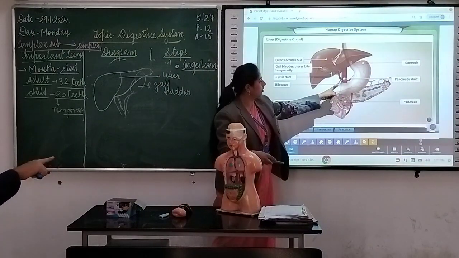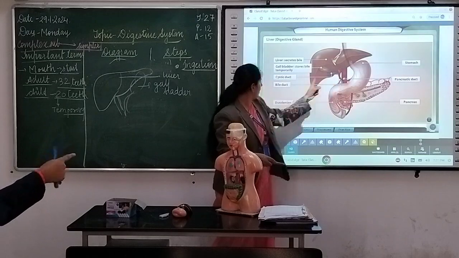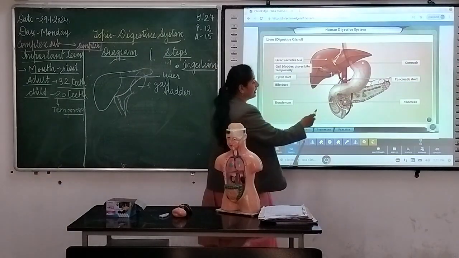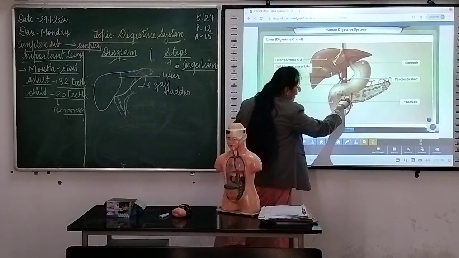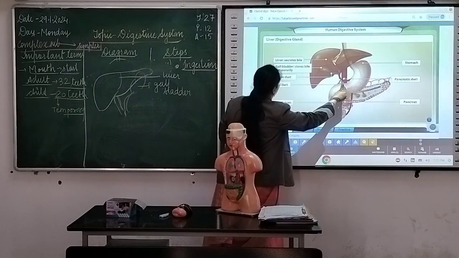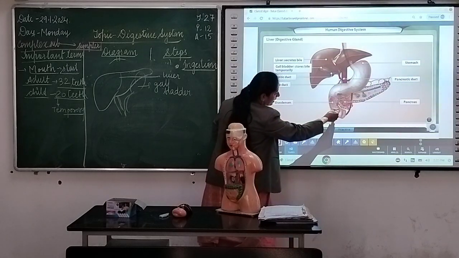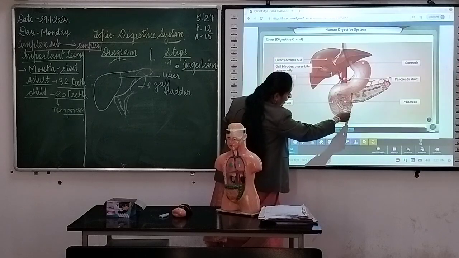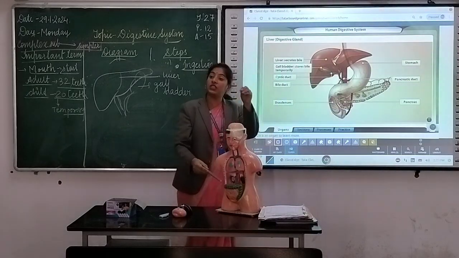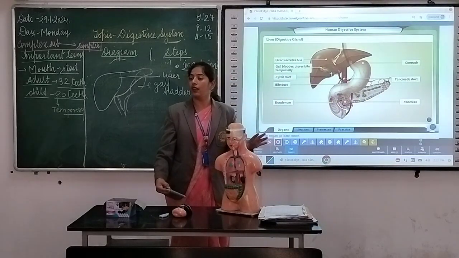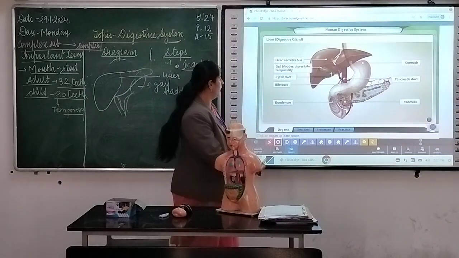Which duct? That pipe-like structure? This bile duct? Yes, ma'am. The bile duct doesn't. These are all connections here. Like this is the green duct, the cystic duct. Look at that. This is the bile duct here. All those juices will be going into the small intestine. Clear?